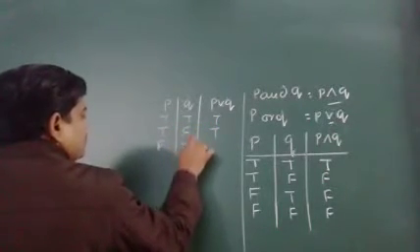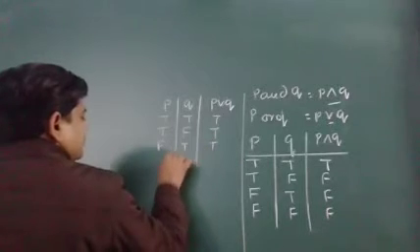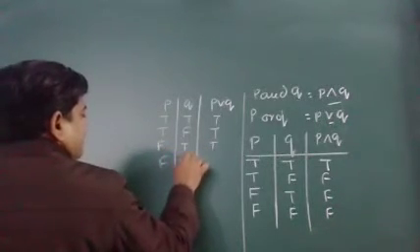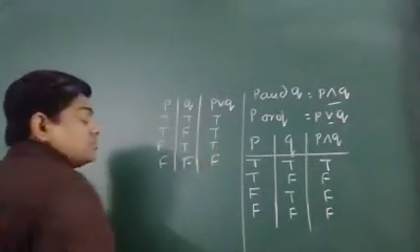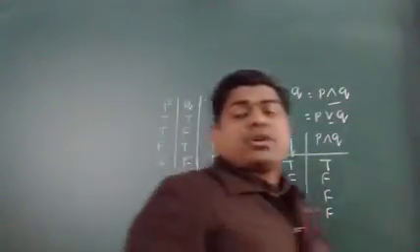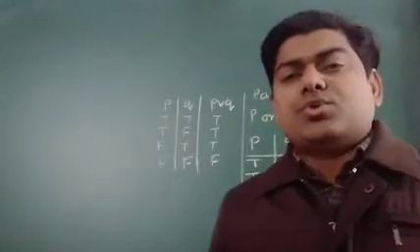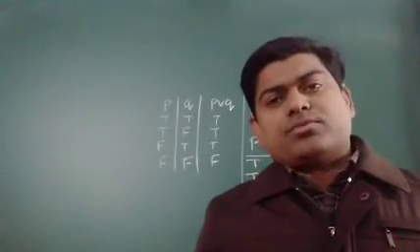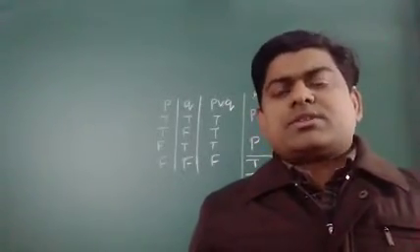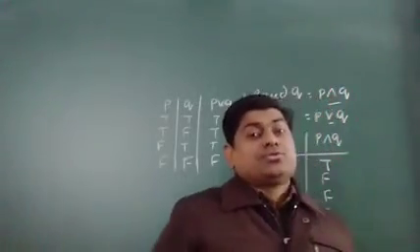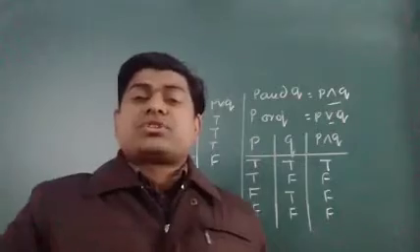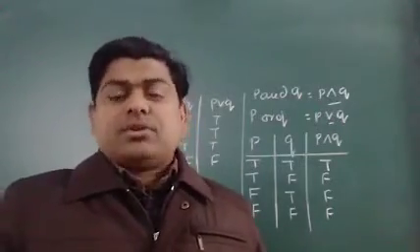False, true, true. Only if both are false can I say that the compound statement P or Q will be false. Otherwise, if one of them is true, P or Q will be true.